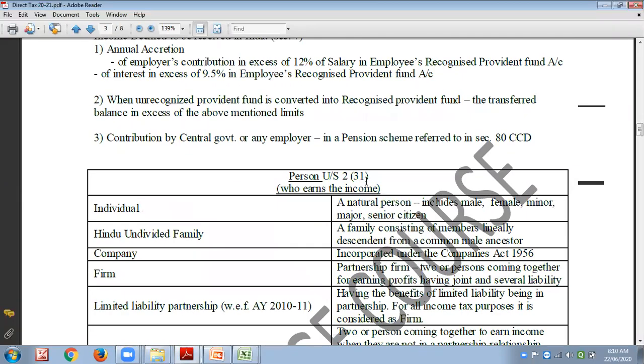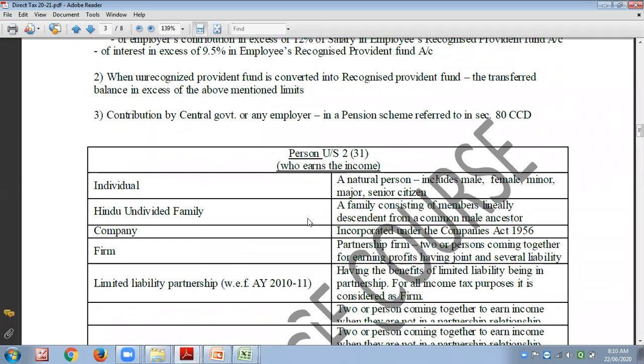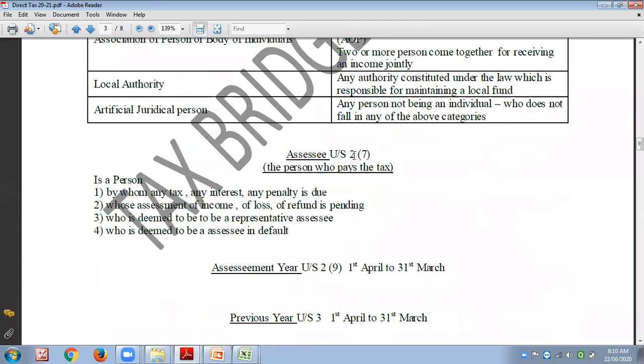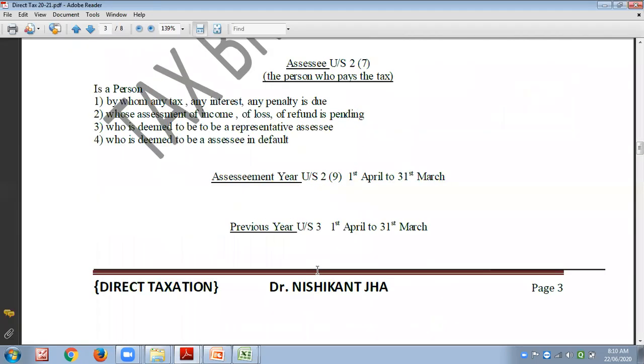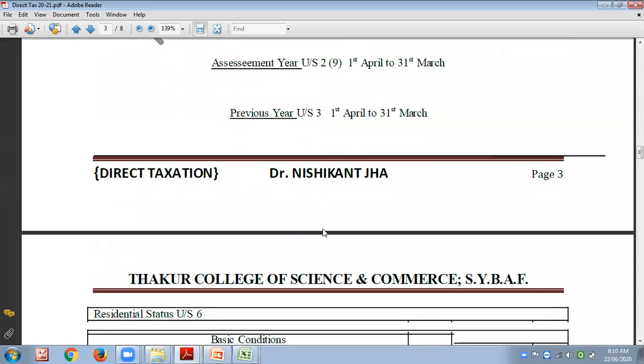Section 2 subsection 31 defines person. Section 2 subsection 7 defines assessee. Section 2 subsection 9 defines assessment year. Section 3 defines previous year.